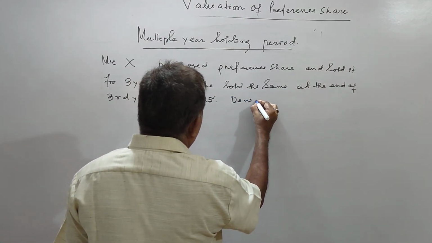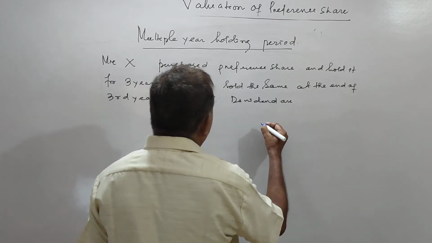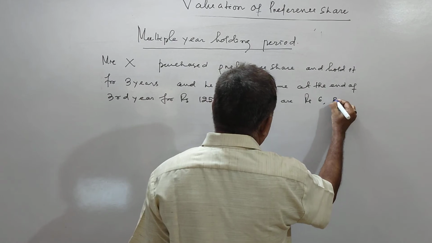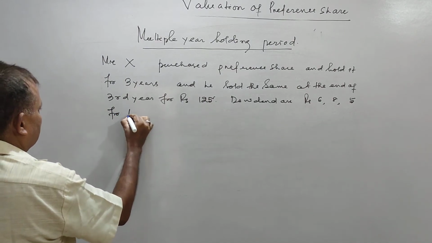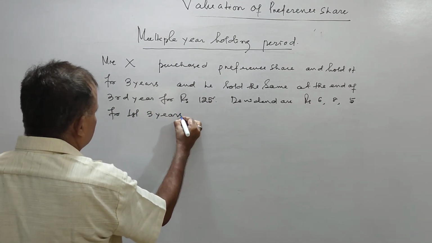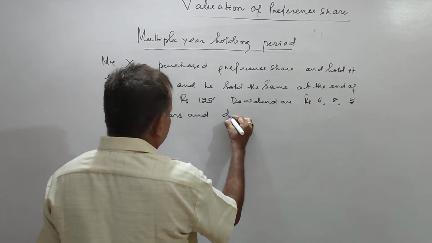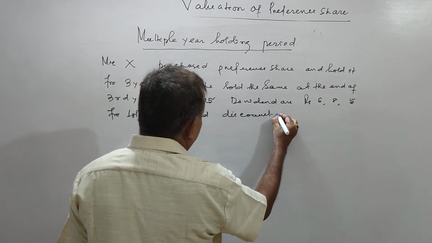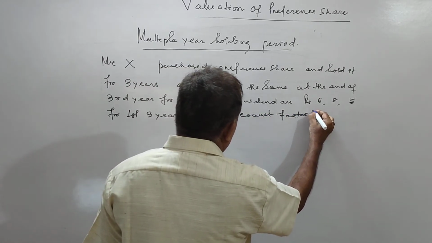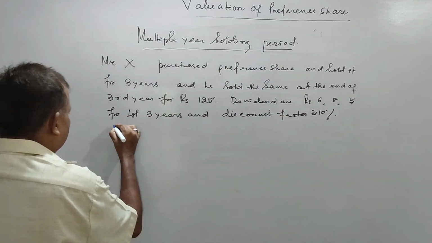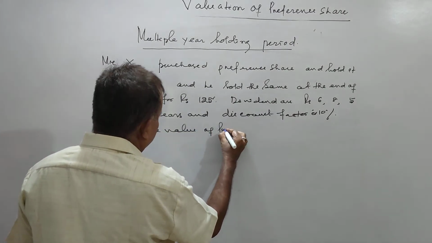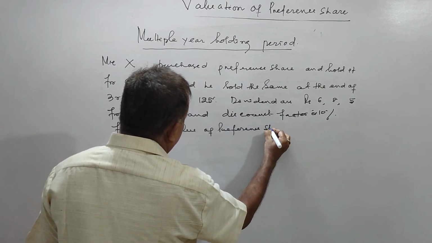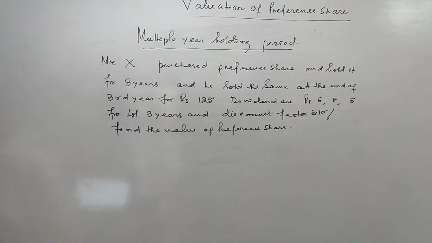The dividends are rupees 6, 8, 5 for first 3 years, and discount factor is 10%. Find the value of preference share.